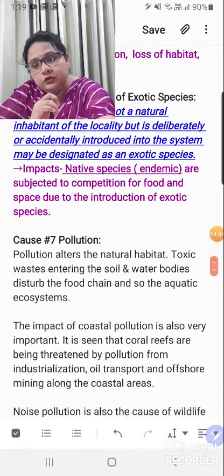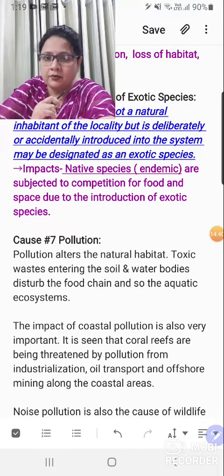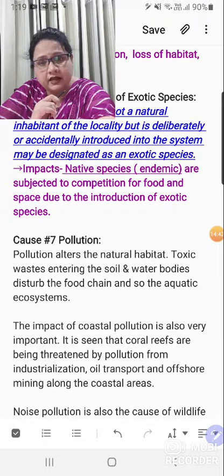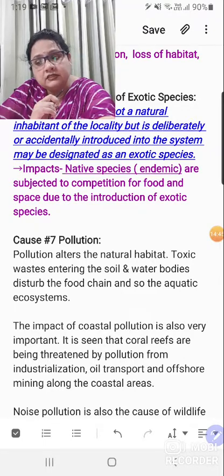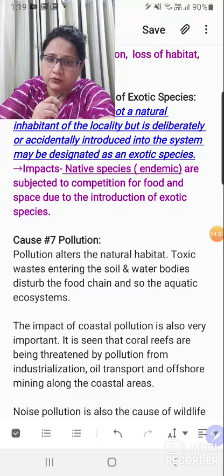When you talk about pollution, either water pollution, soil pollution, or noise pollution, these all are basically responsible for loss of biodiversity. Why? Because when you talk about water pollution, strong agrochemicals, pesticides, fertilizers, toxic wastes, and industrial effluents which are very much toxic get mixed up with the water bodies and the aquatic ecosystem is hampered, right?